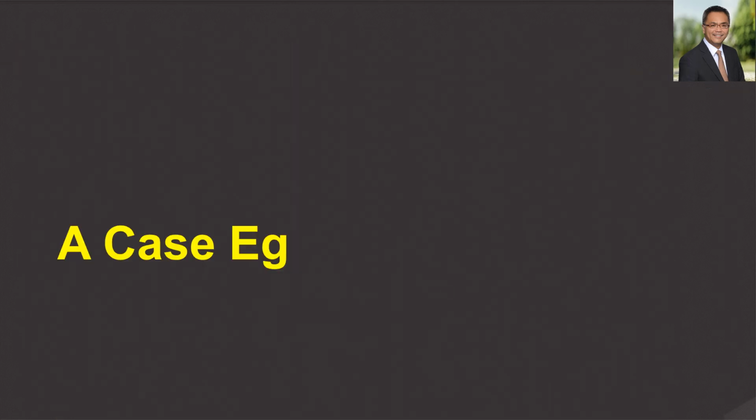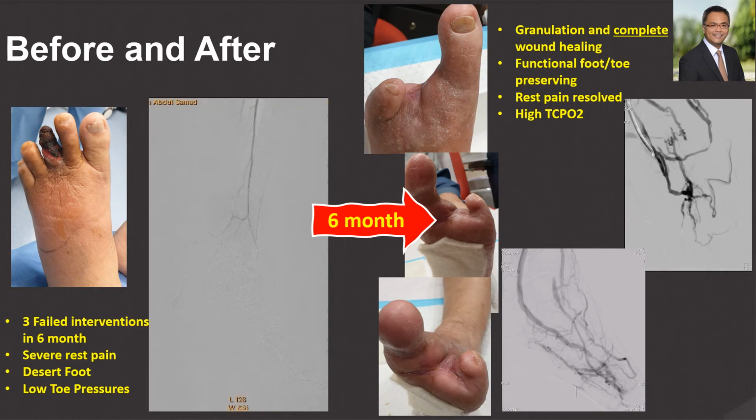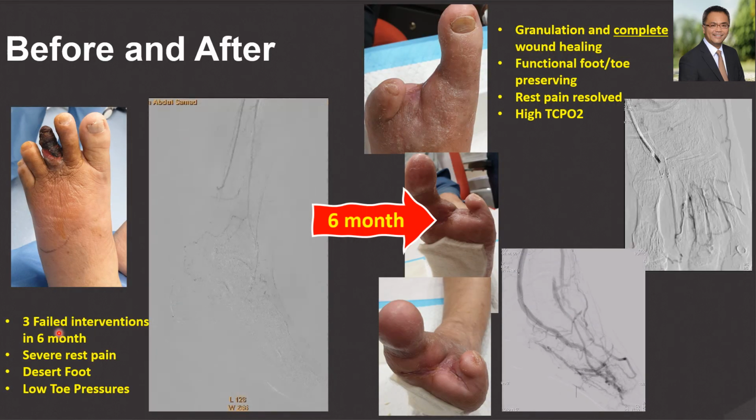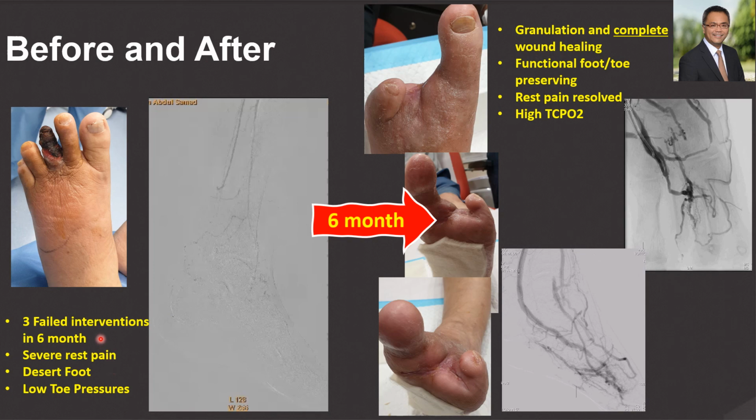These are some case examples. This is a patient with diabetes and 3 prior failed interventions in 6 months with severe rest pain and a desert foot. After DVA, 6 months later, we were able to get the salvage of a functional foot, although with several toe amputations and a high TcPO2. Rest pain had resolved as well.